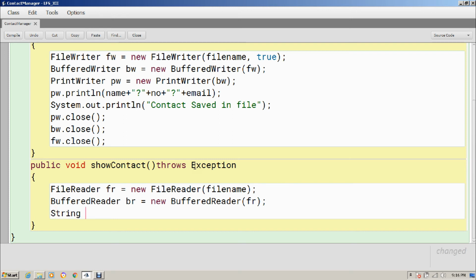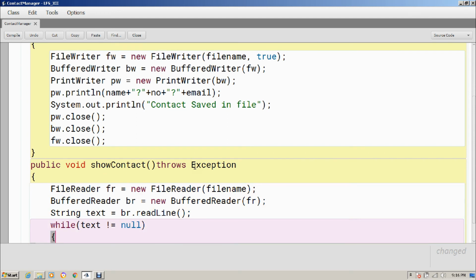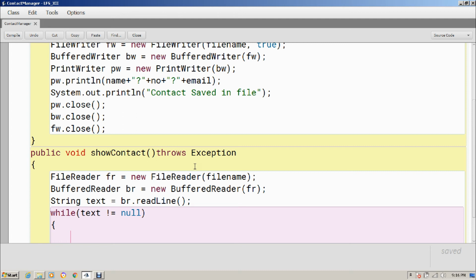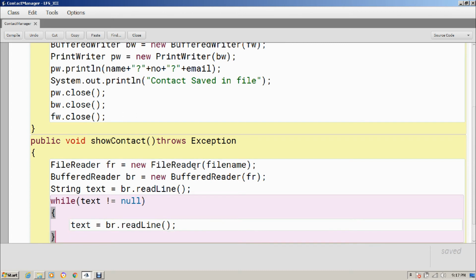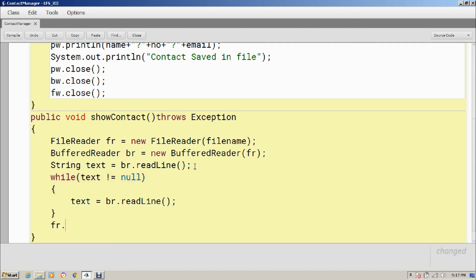Now I can read with buffered reader. Okay, I am creating a string text is equals to br dot readLine. Now this I have to do in the loop itself, so I am going to copy this, and then after that I will create a loop, and within the loop I will test whether text is not equals to null. If it is not equals to null, then only it's going to enter. Okay, and here I will call the new value of text again. Now I will not print the text simply as I have stored in the file. Okay, this thing you should remember. I have to print it in a format.